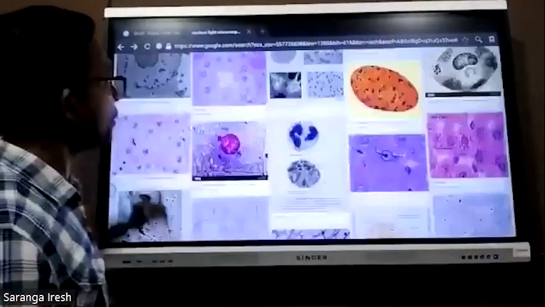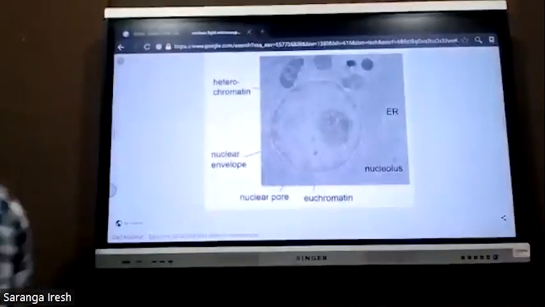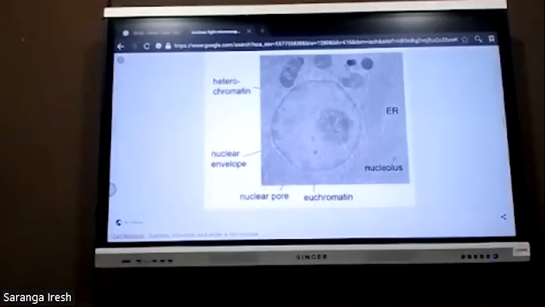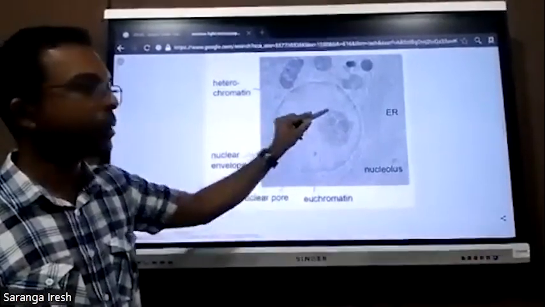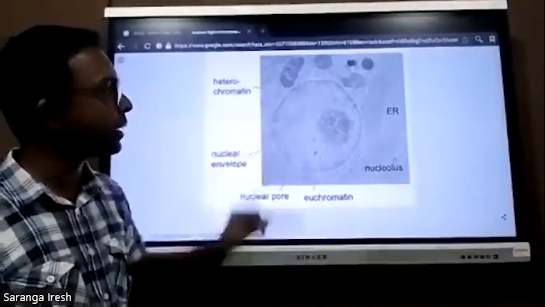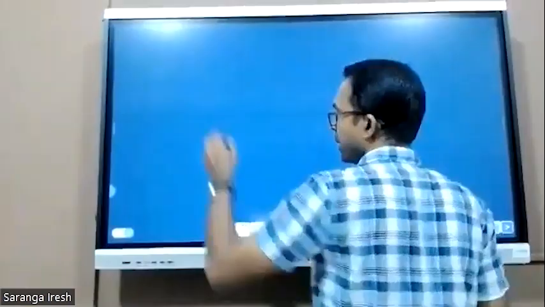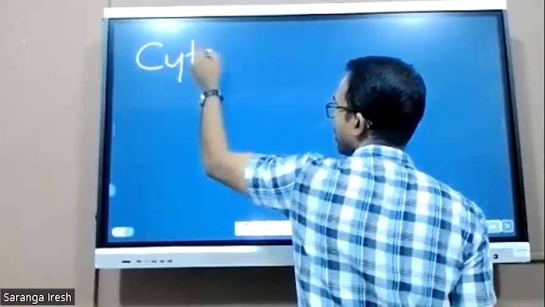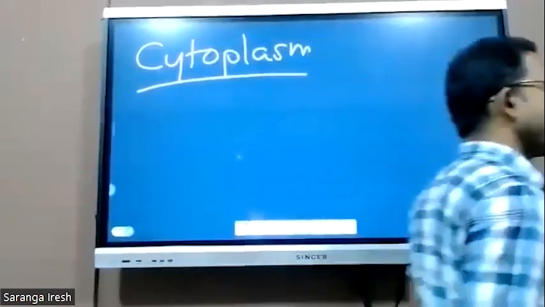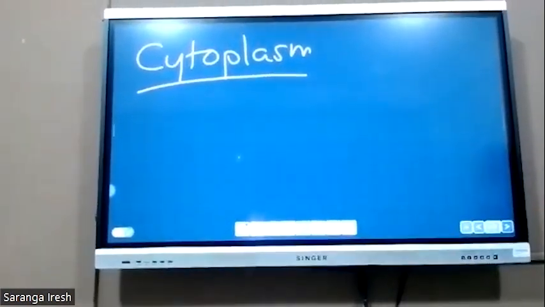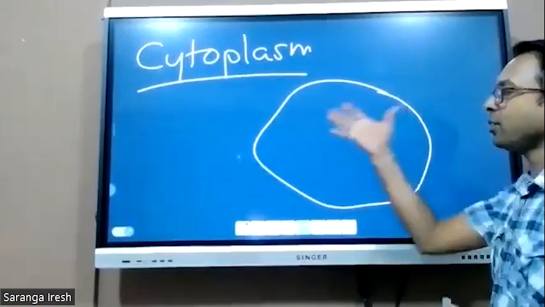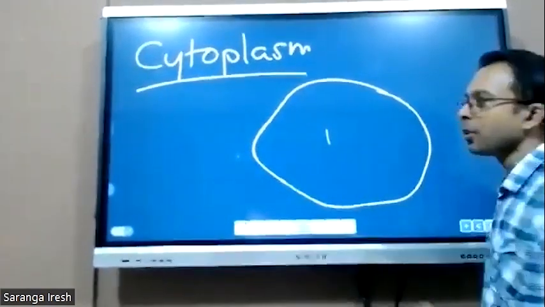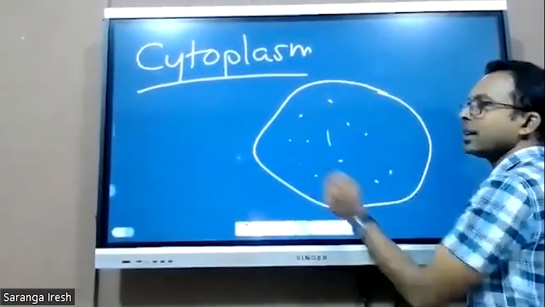But when you observe this nucleus under an electron microscope, it looks like this. This is the nuclear envelope. This is the nucleolus. And this black and white area represents the chromatin. Then the cytoplasm. Actually, a cell can be identified as a chemical bag surrounded by the membrane. It's a bag filled with a lot of chemicals, and those chemicals are mostly present in the cytoplasm.